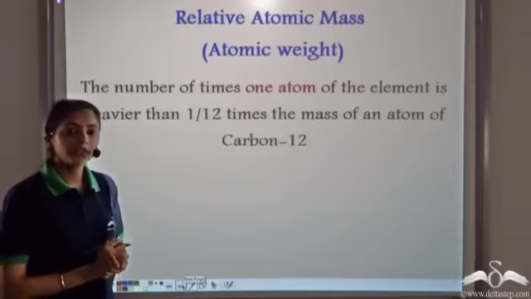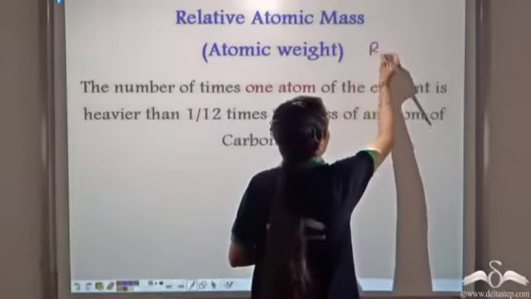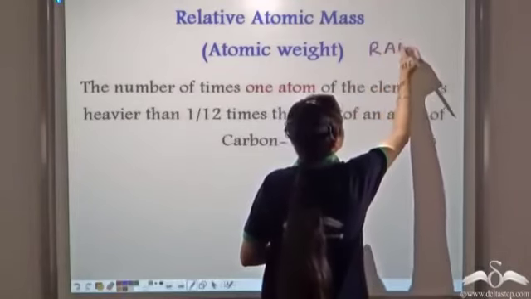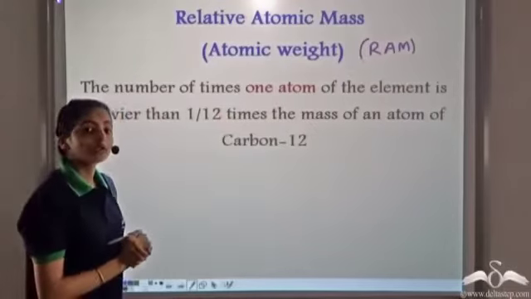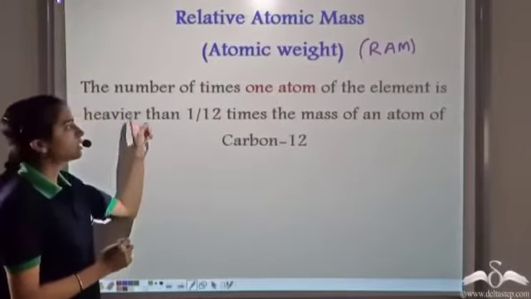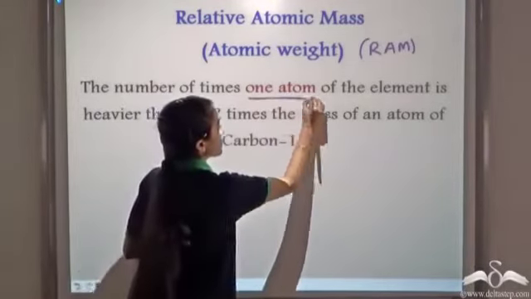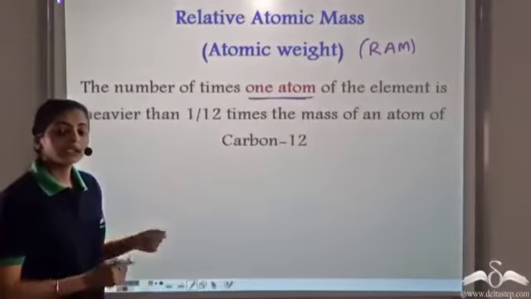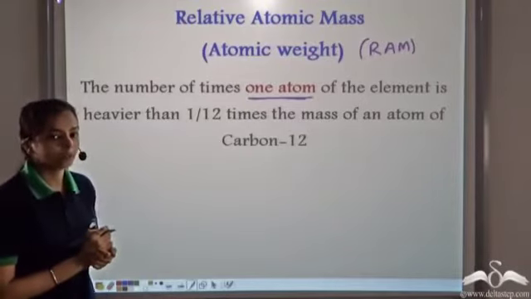So we have seen that the relative atomic masses, which can be abbreviated as RAM, and which are also known as the atomic weights, is the number of times one atom of the element is heavier than 1/12 the mass of one carbon 12 atom.